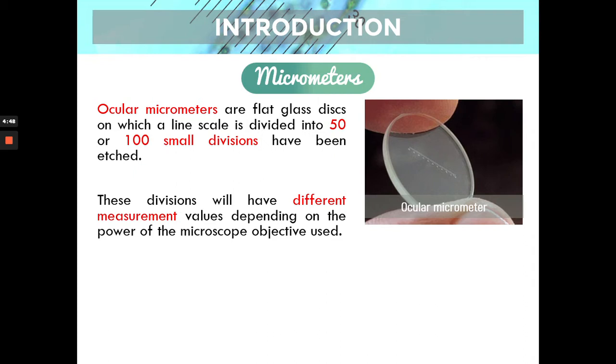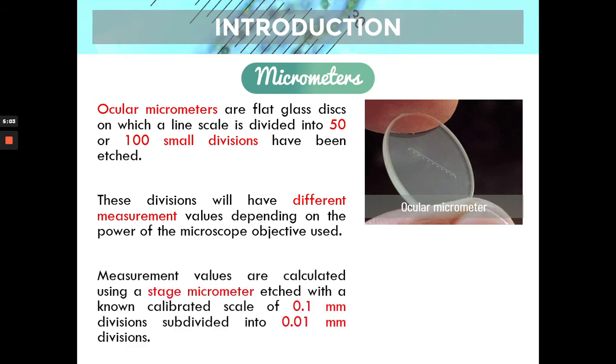Before that, this is the ocular micrometer. As you can see, it's a glass disc, and this is your micrometer. This is the ruler inside of it. Again, this is placed inside your eyepiece. And again, how is it calibrated?